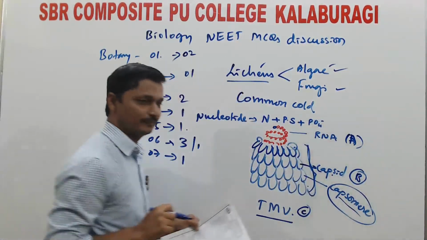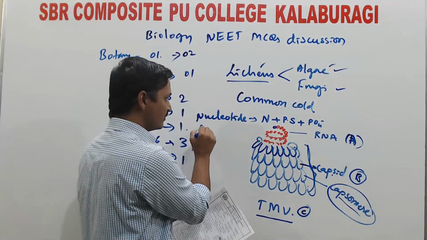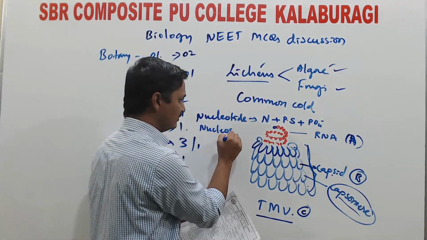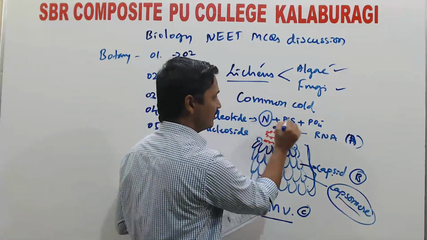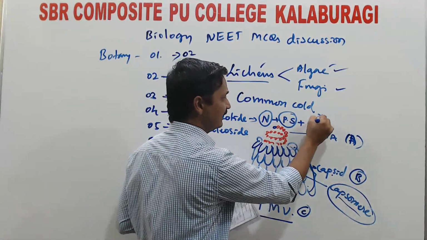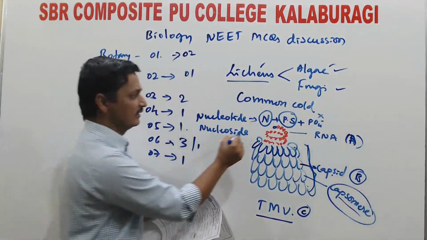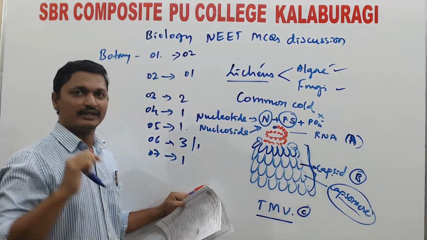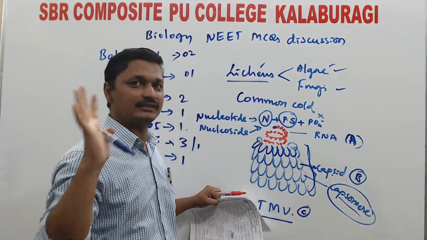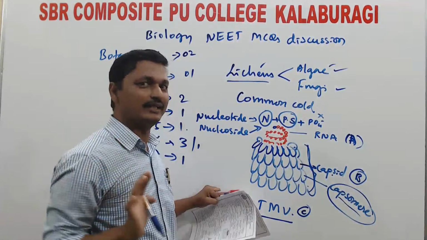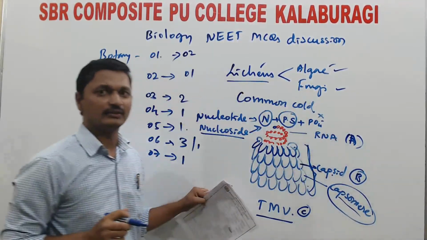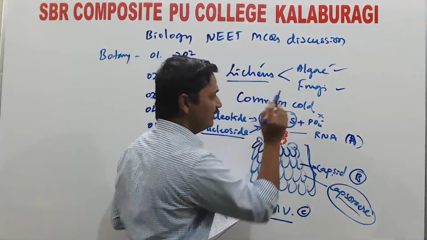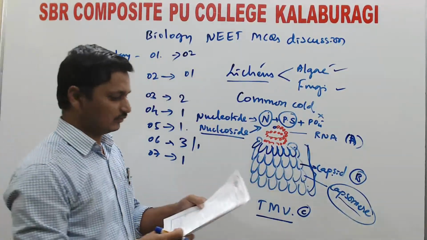That is a nucleotide. One more term they gave in the third option, that is nucleoside. Nucleoside has only a nitrogen base and pentose sugar, lacking the phosphate group. Nucleotide is the complete building block of DNA, whereas nucleoside lacks the phosphate group. So the first option is correct.